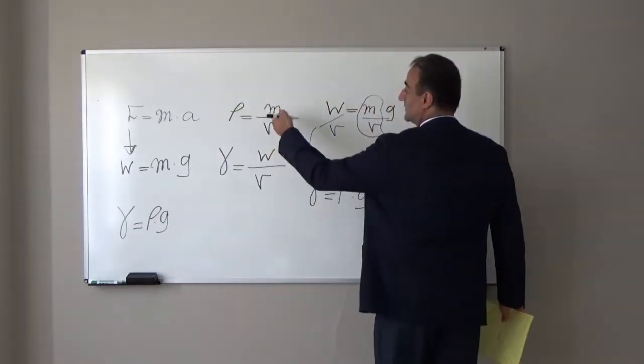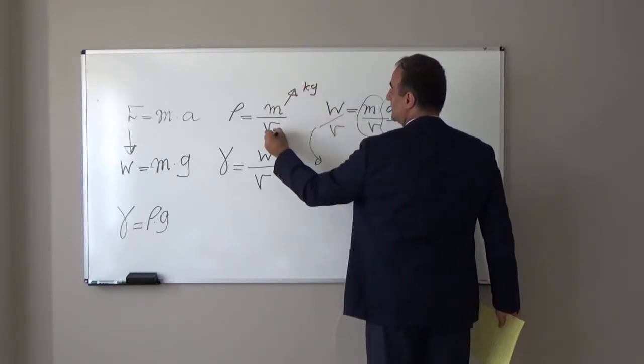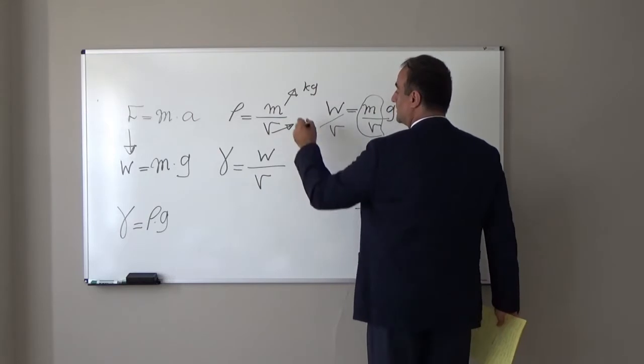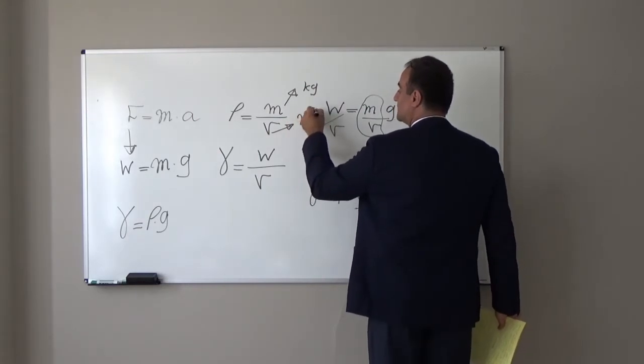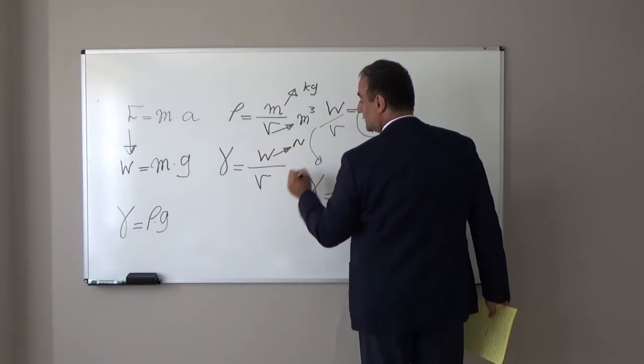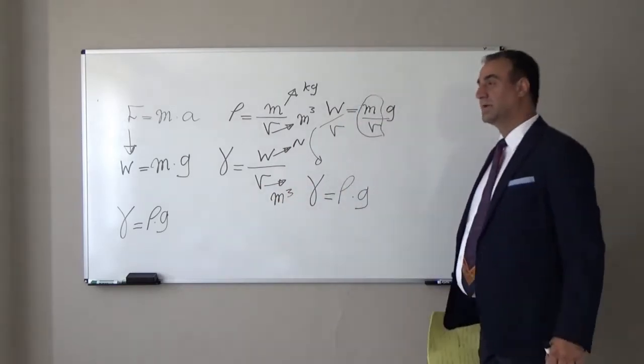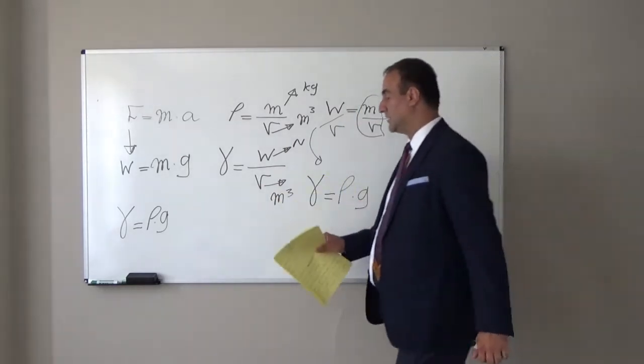And you know here, for example, the mass unit is kilogram. The volume unit, for example, is cubic meter. Or the weight unit is Newton. The volume unit is again cubic meter. So you can find the unit for the unit weight.